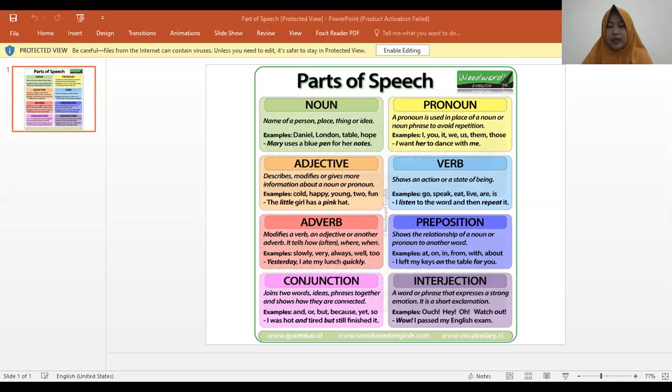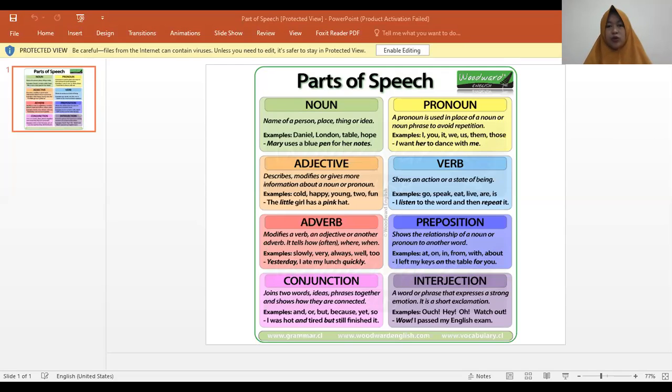It is a word or phrase that expresses a strong emotion, and it is a short exclamation, atau kata seru dalam bahasa Indonesia. For examples, ouch, hey, oh, watch out, and so on. Yes. Example in a sentence: wow, I passed my English exam. Wow here is an interjection.